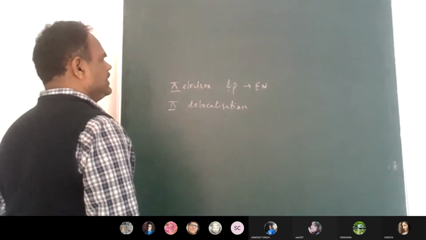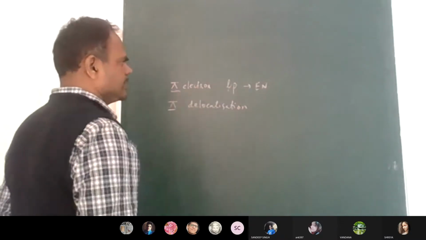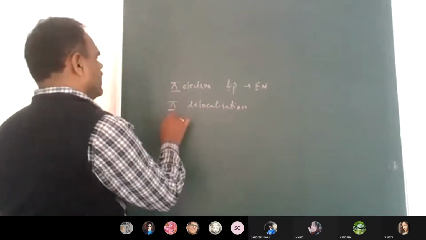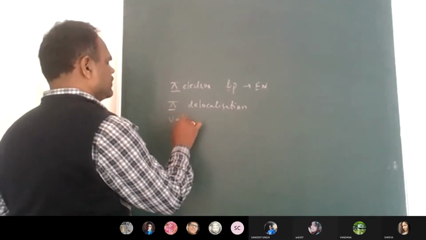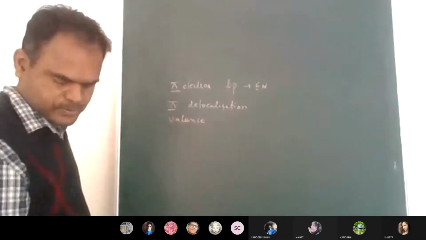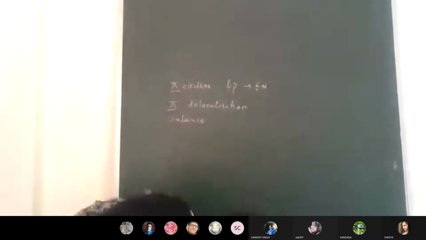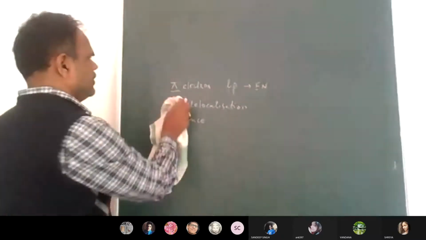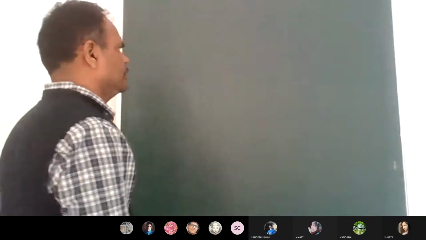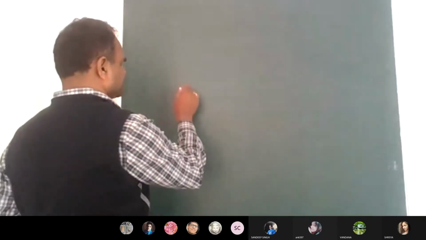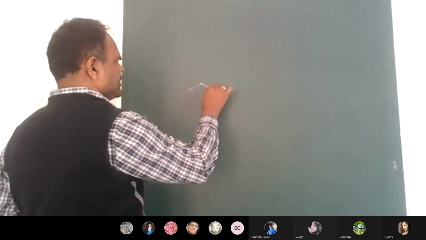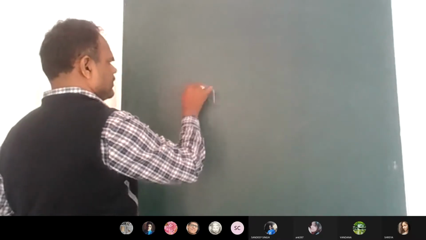So resonance can be explained in terms of the pi bond and lone pair, pi bond delocalization, and sometimes valence electron delocalization also is explained with resonance. So I'll take one more example for this: how the pi bond electrons interact with the lone pair. Now we can see. I take only the benzene structure, one more benzene I am taking.